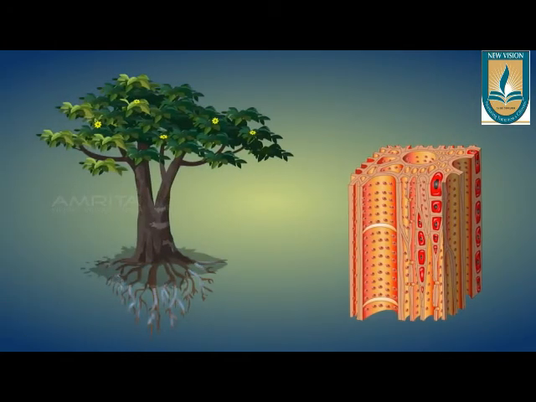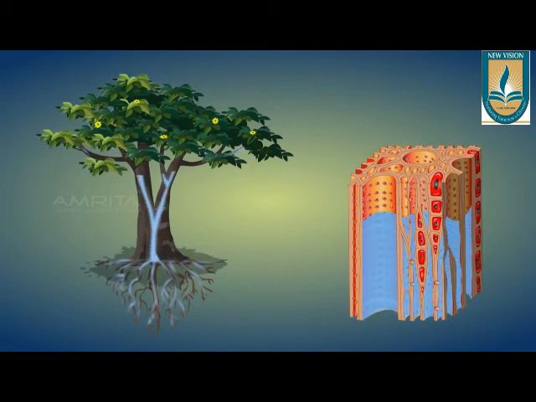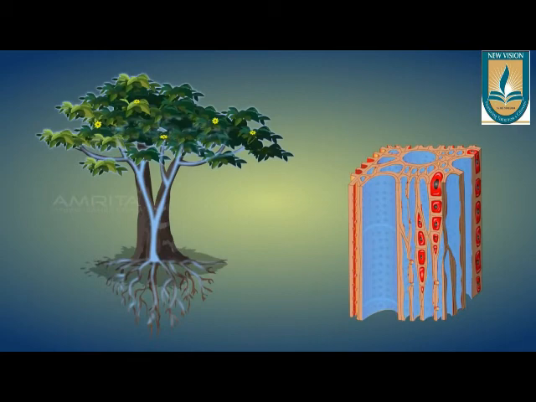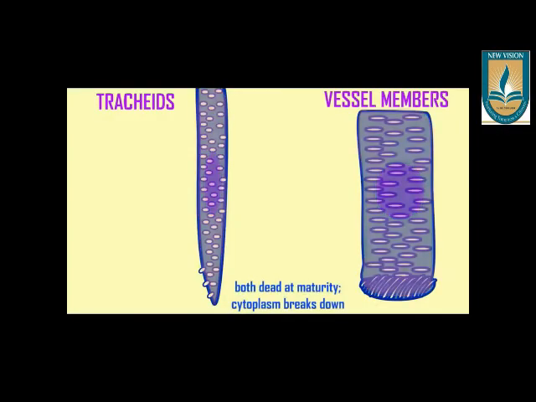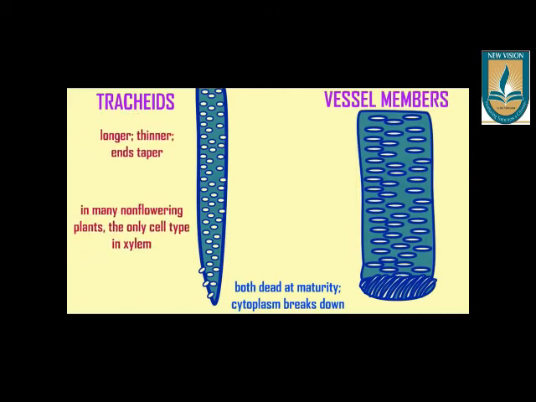The function of xylem is to transport water and minerals from the soil into the plant.